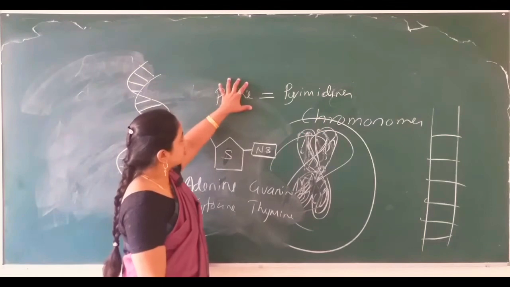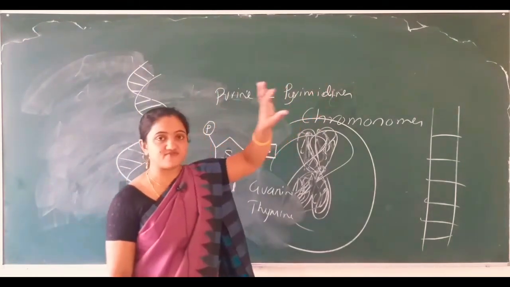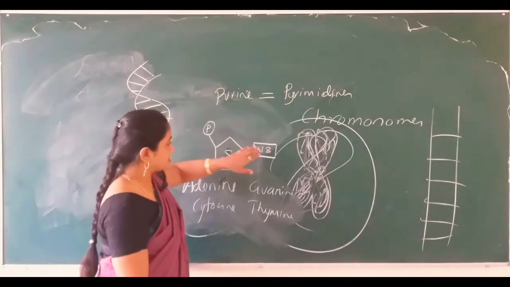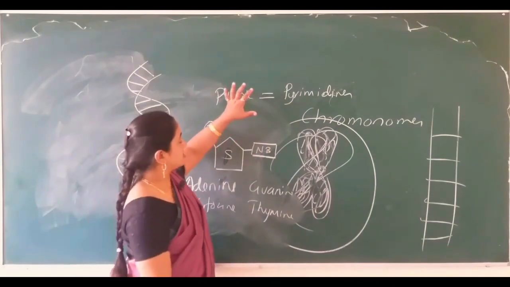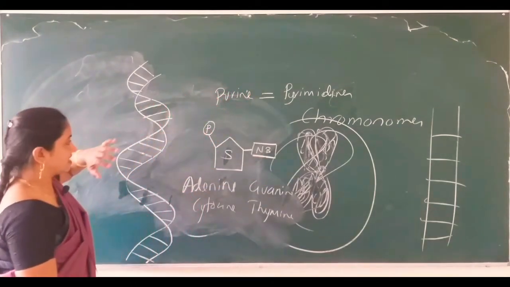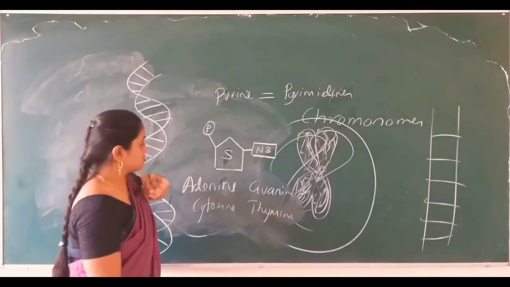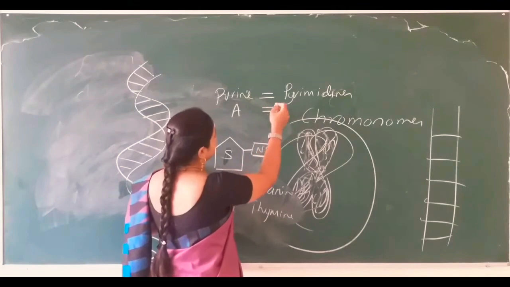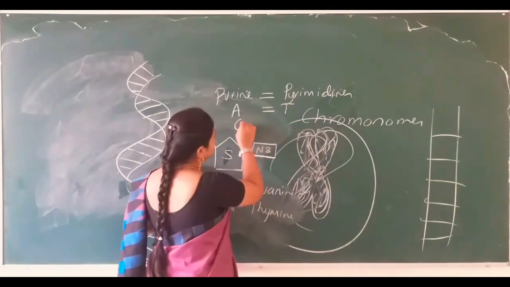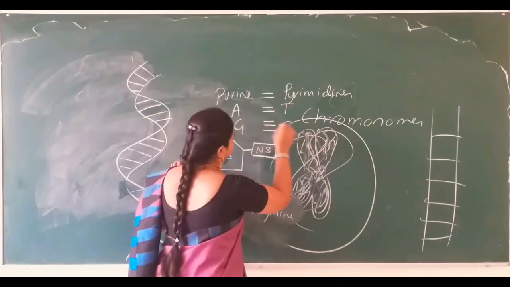So we are talking about the purines and pyrimidines. What are those? Those are the 2 types of nitrogen bases. Purines have adenine and guanine, and pyrimidines have cytosine and thymine. Always adenine pairs with thymine and guanine pairs with cytosine.